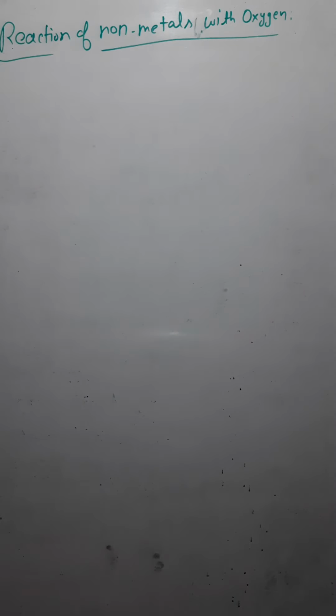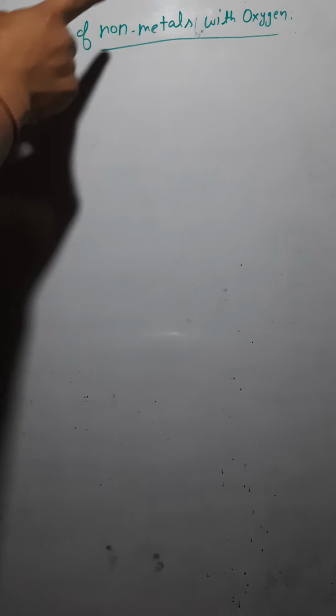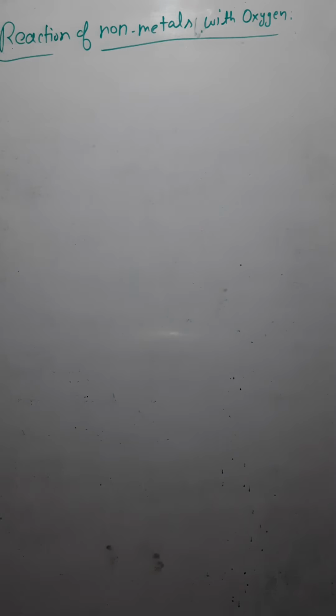Now what happens when non-metals react with oxygen? Here also the non-metals form non-metal oxides. Like when metals reacted with oxygen, they formed metal oxides, similarly when non-metals react with oxygen, they form non-metal oxides.